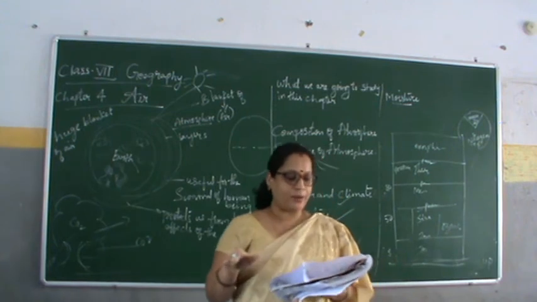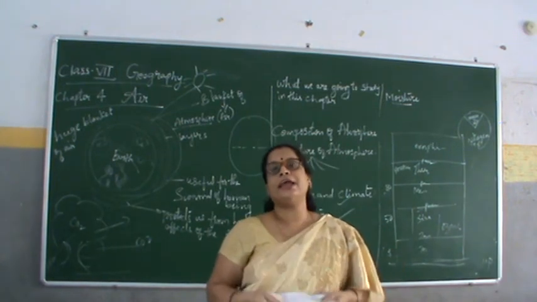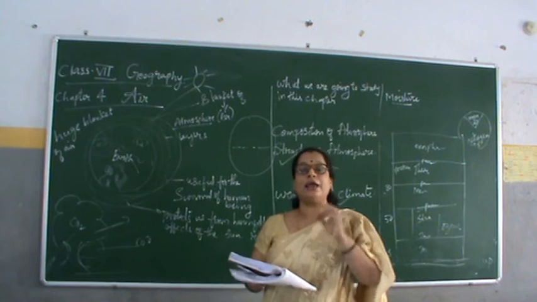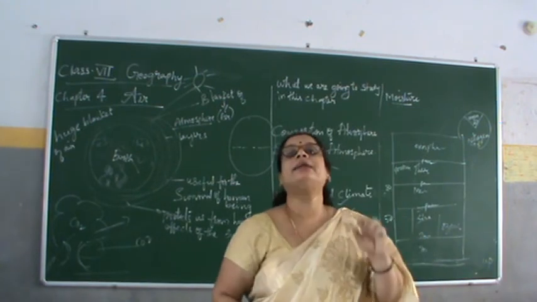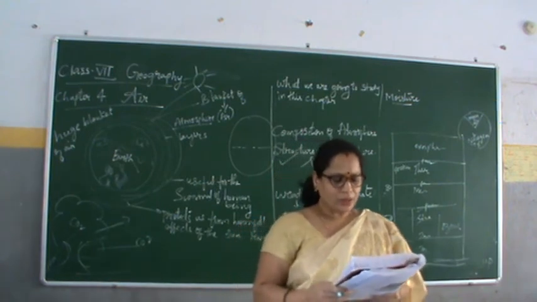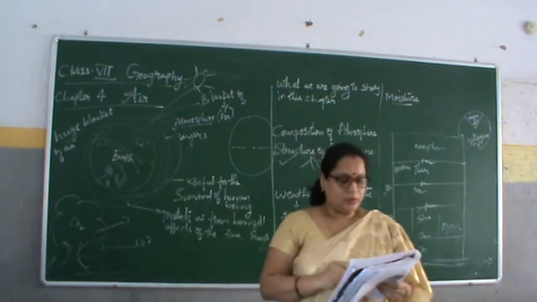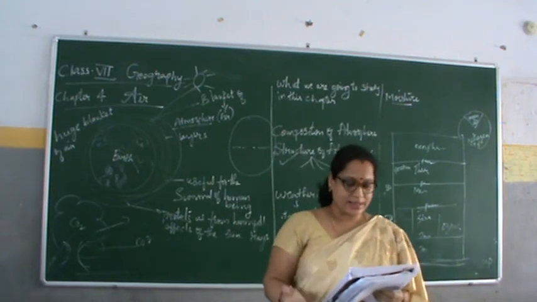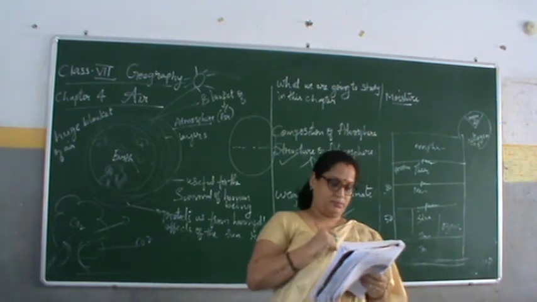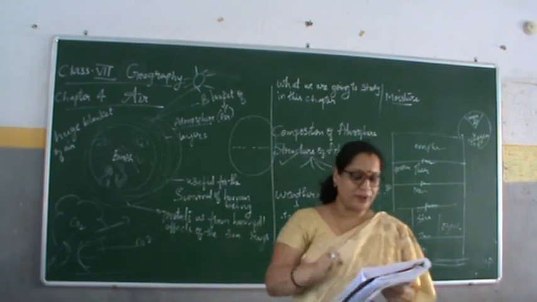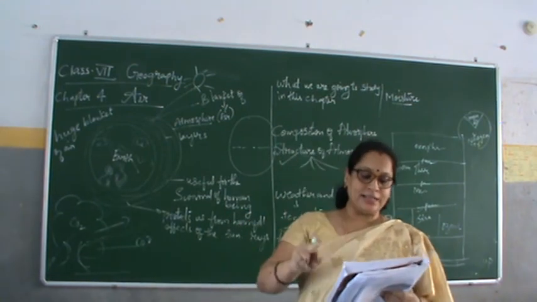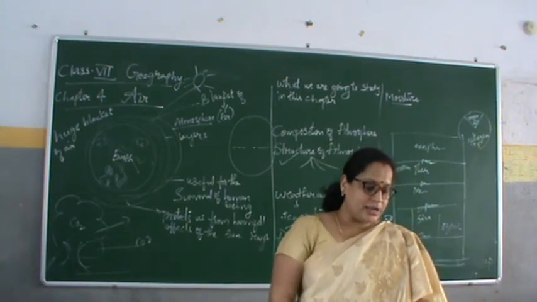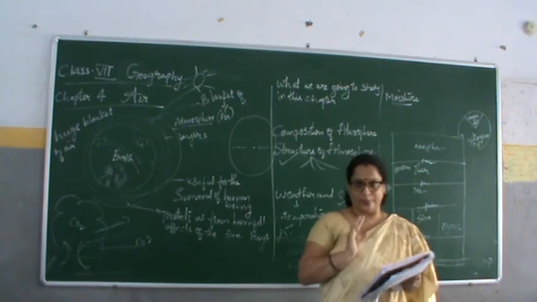Horizontally, the distribution of air pressure is influenced by the temperature of the air in the given place. Low pressure areas are created where the temperature is high. The air gets heated and rises. It is associated with cloudy skies and wet weather. Means low pressure areas are created where the temperature is very high and the air gets heated and rises, associated with cloudy skies and wet weather.